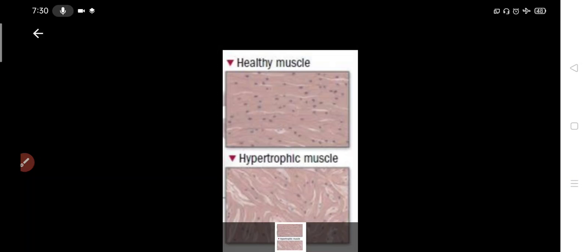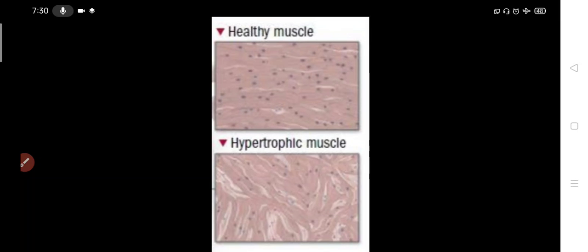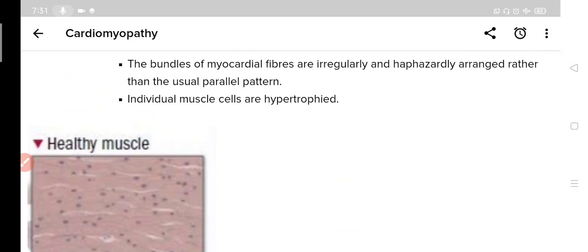In healthy heart muscle, fibers are in a parallel arrangement, and in hypertrophic muscle the normal arrangement is lost, with some fibers going upward, some downward, some horizontal, some vertical. So the parallel arrangement is lost and they are arranged in a haphazard manner. This is a characteristic feature of hypertrophic cardiomyopathy.